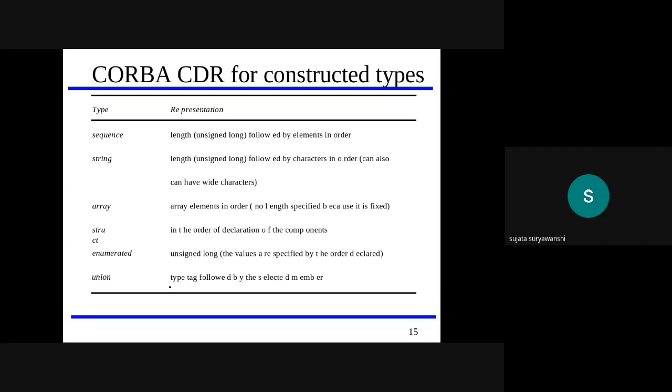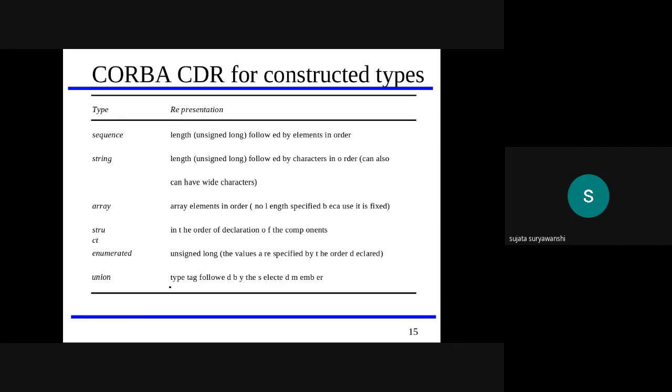So here we can consider the different CDR forms, the CDR for constructed types. Different types are there, and the use of each is also given here. The first one is sequence. Sequence is represented by a length, an unsigned long, followed by the elements in order.